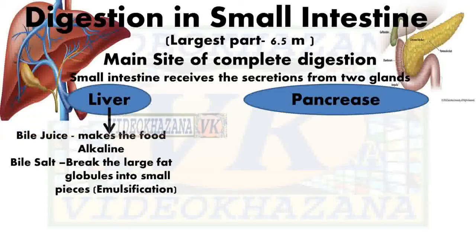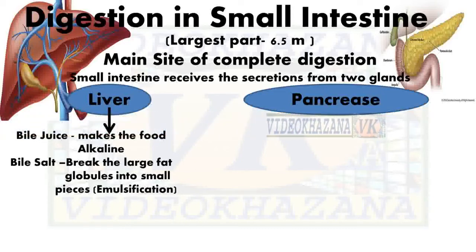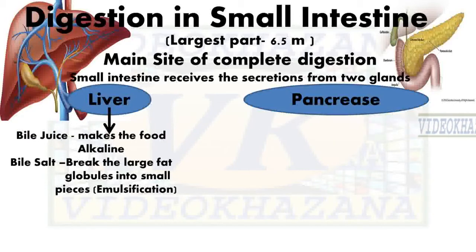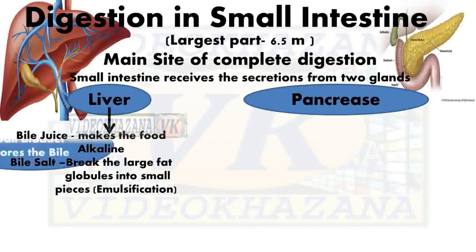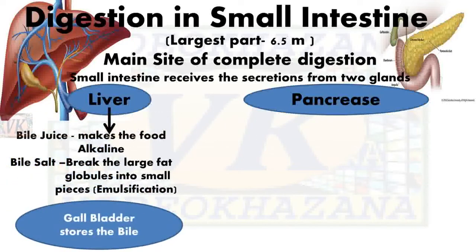Bile salt breaks the large fat globules into small pieces. Means large fat molecules are broken down into small molecules, and this process is called emulsification. And one more organ is called the gallbladder. This gallbladder stores the bile juice and bile salt.